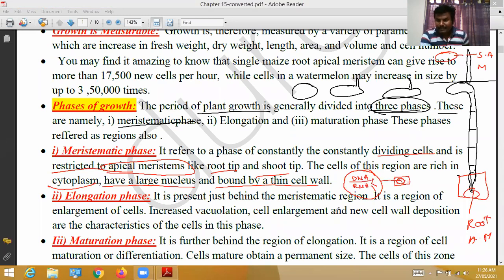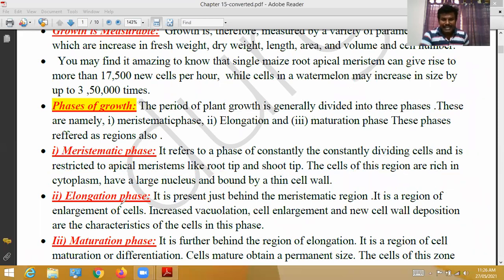DNA acts as genetic material. RNA is responsible for the synthesis of proteins, etc. The cells have a large nucleus and are bound by a thin cell wall. Each parenchyma cell is covered by a thin cell wall. That's all. This region is called the meristematic phase.